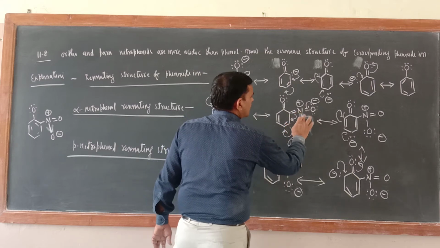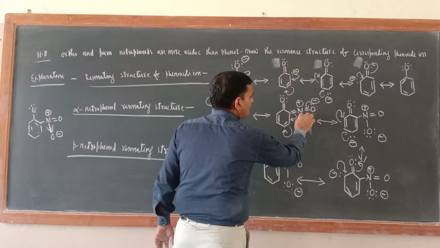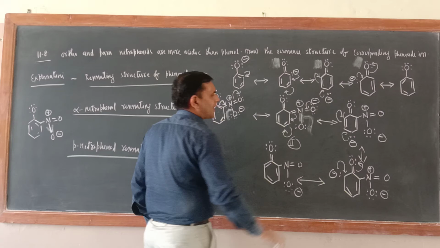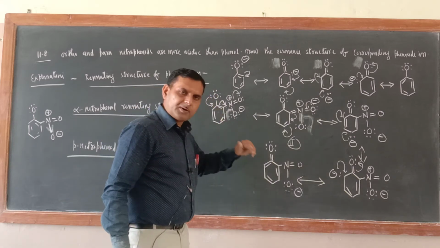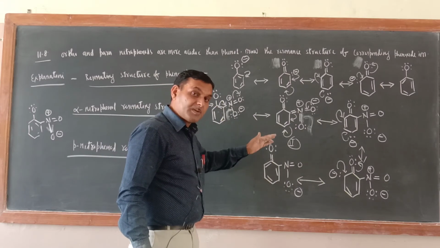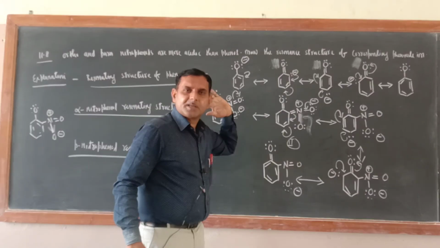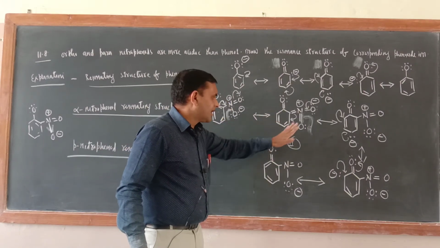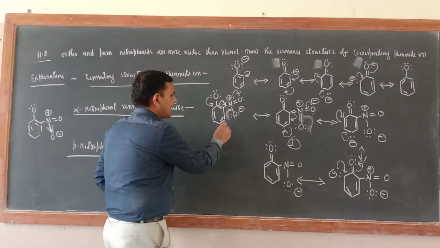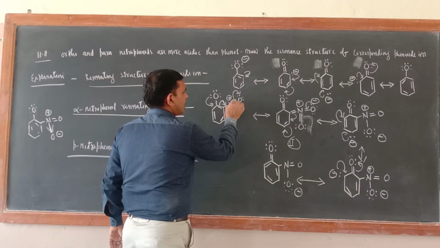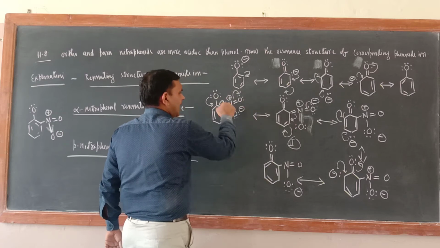So 2, 3, 4 bonds are there. That is why if you put a double bond here, then nitrogen will not have a positive charge, and if nitrogen does not have a positive charge, it will not suck the benzene ring electrons towards itself. That is why this oxygen's electron will not be shifted this side, only this oxygen will be shifted and again it will come back.